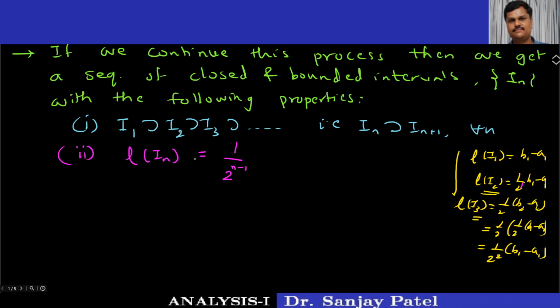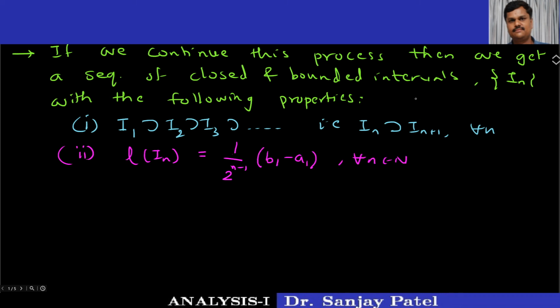And the third important condition I want to note down, or the third important property about this sequence, is that every interval In contains infinitely many distinct points of xn.